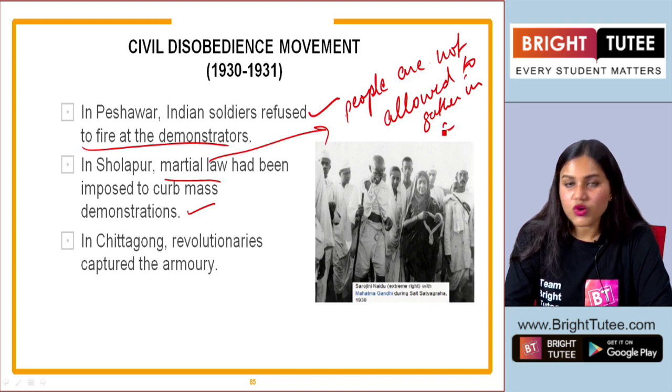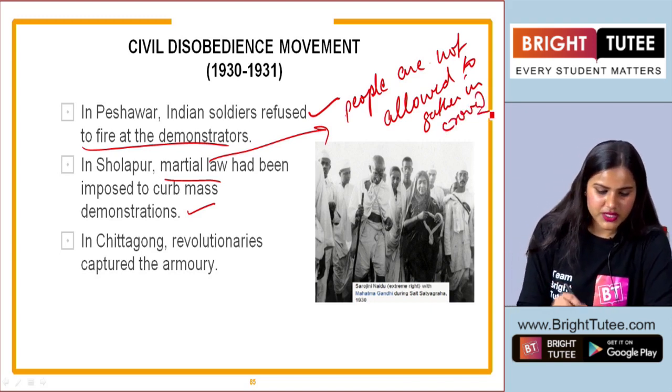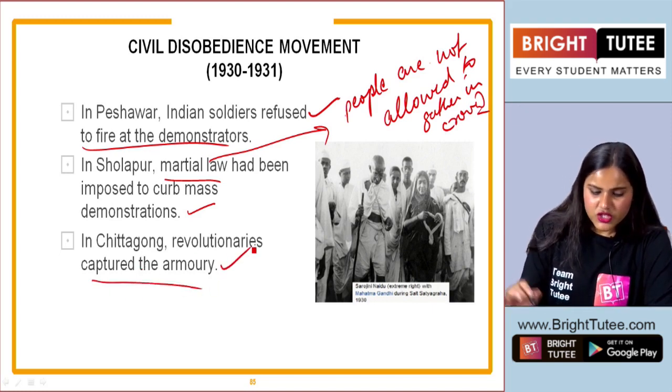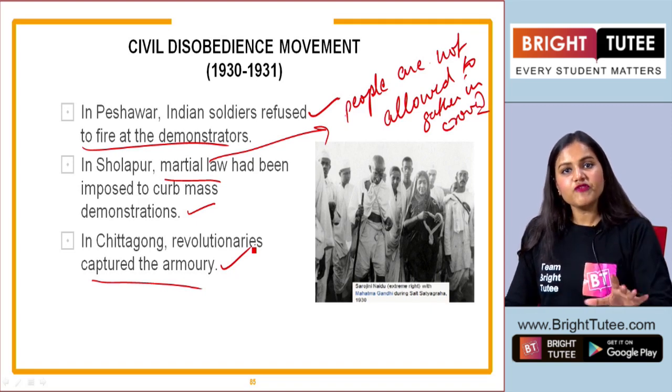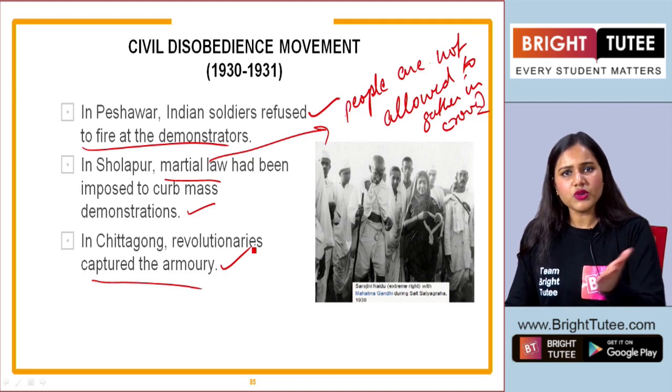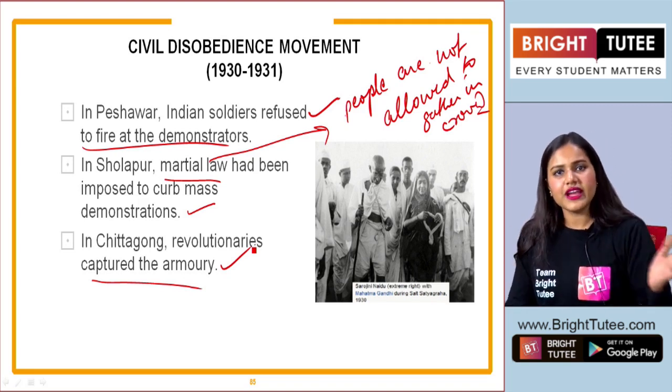So basically it was to curb the mass demonstrations. In Chittagong, revolutionaries captured the armory. So basically we are seeing how at different places the civil disobedience movement had started and how it was taking different turns at various places.